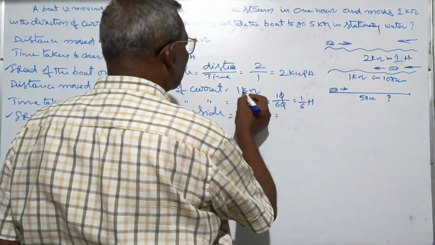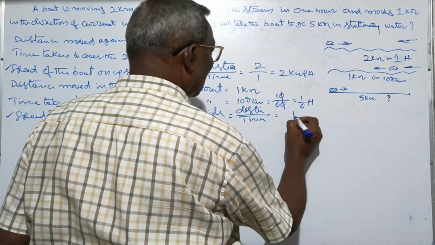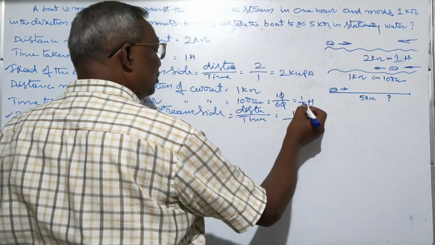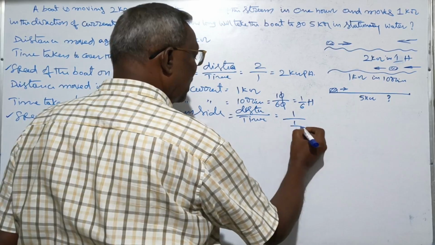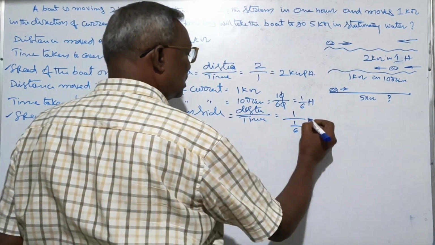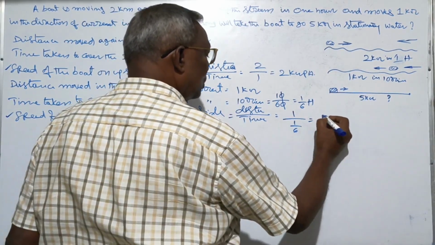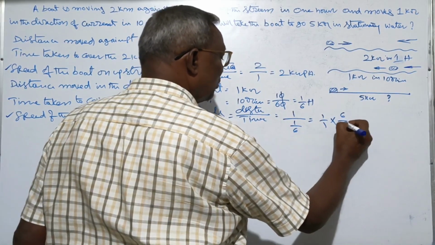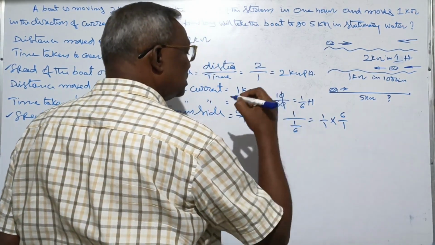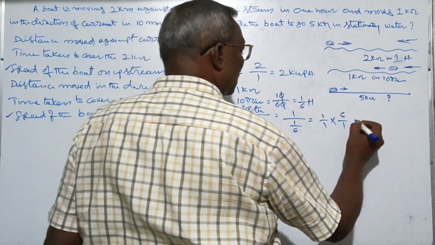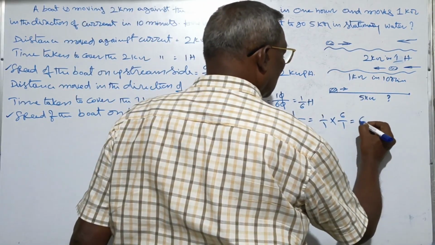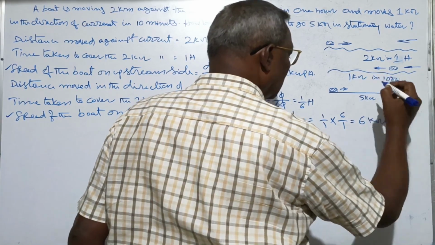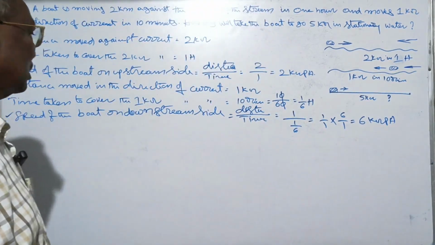Distance is how much? 1 kilometer, by time 1 by 6 hours. That is equal to 1 by 1 into 6 by 1. That is equal to 6 kmph, 6 kilometers per hour.